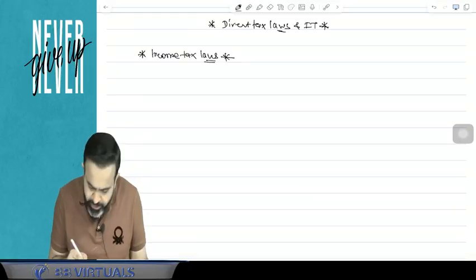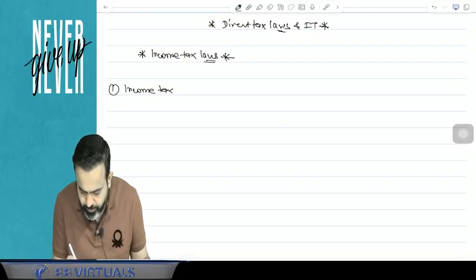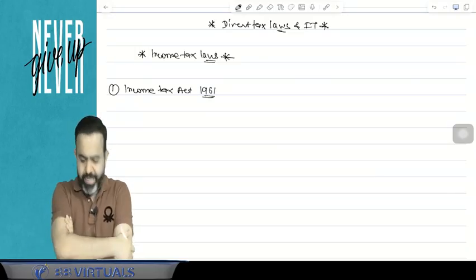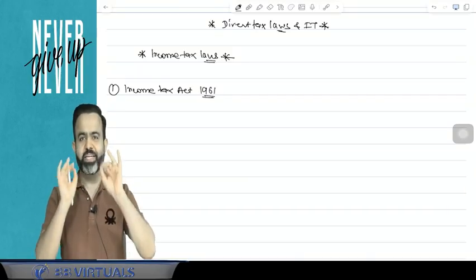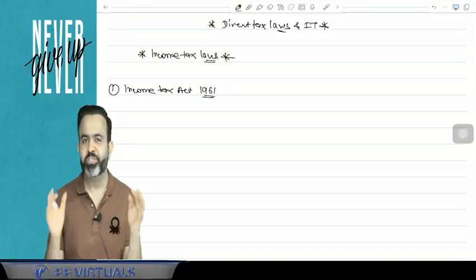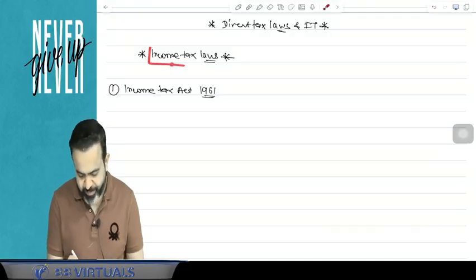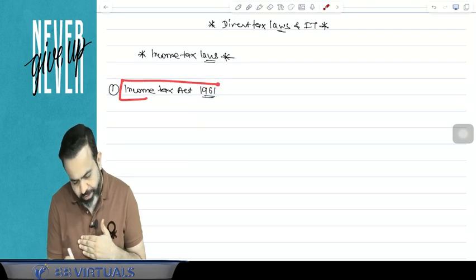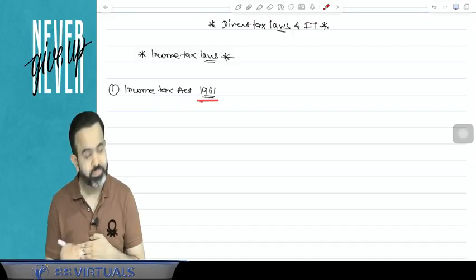First, you should have the knowledge of the Income Tax Act 1961. This act is basically the main provision of the income tax law, or you can say it is like Rohit Sharma of the Indian cricket team. So the Indian cricket team is the income tax law, and all the main provisions are given in the Income Tax Act 1961.